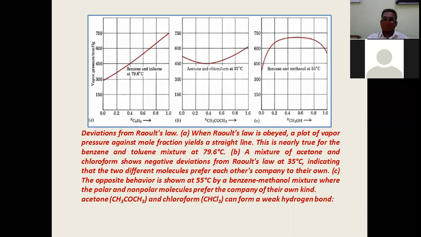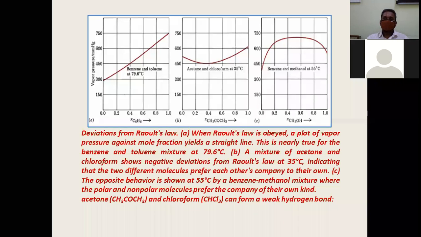So I hope you have understood the basics of the behaviors of ideal and non-ideal solutions. If we have to summarize them, ideal solutions obey Raoult's law, non-ideal solutions do not obey Raoult's law. Non-ideal solutions can show positive deviation or negative deviation.